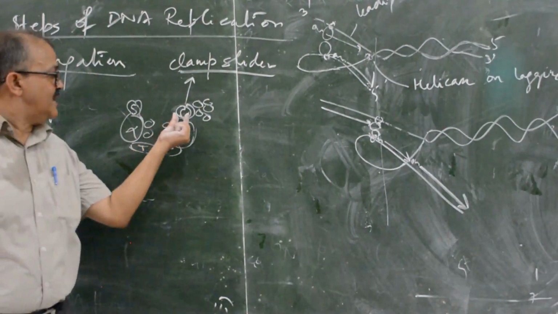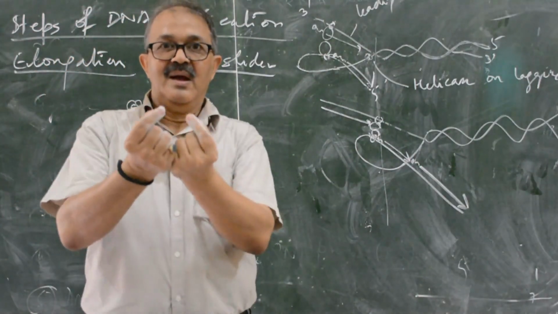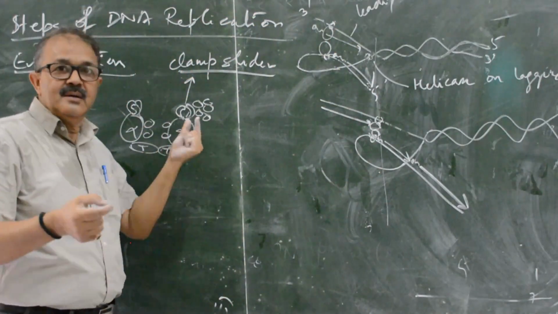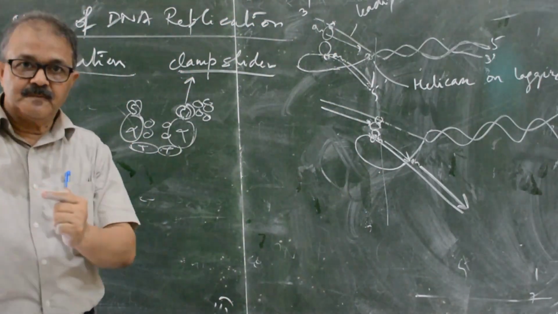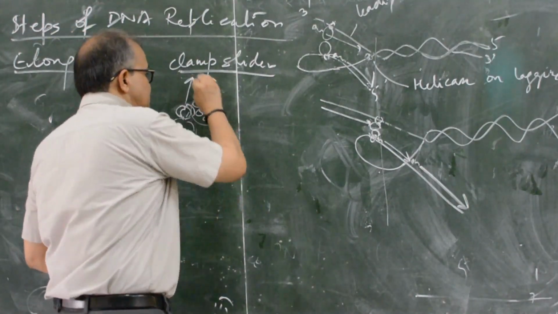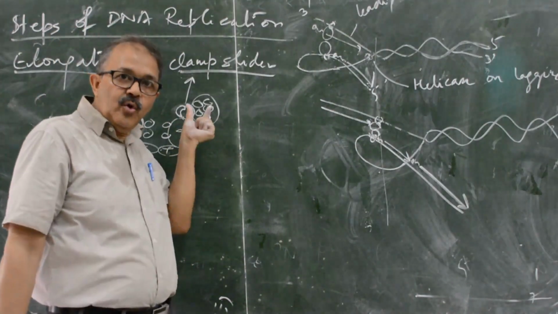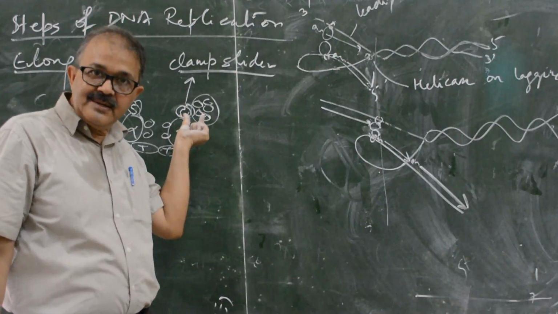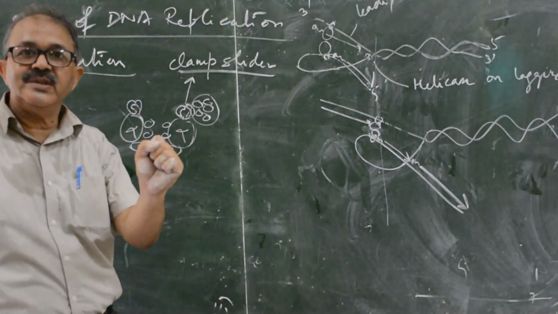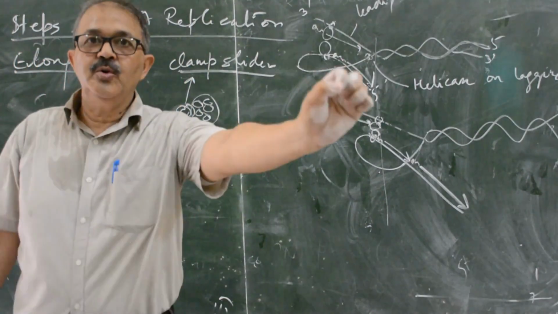There is a need of association and dissociation, attachment and detachment. Both will work intermittently. Attachment is there, so there is a need of this gamma complex. They will control the attachment and detachment. Once it opens and attaches with the strand, after some time it will be detached and attached at the new position.